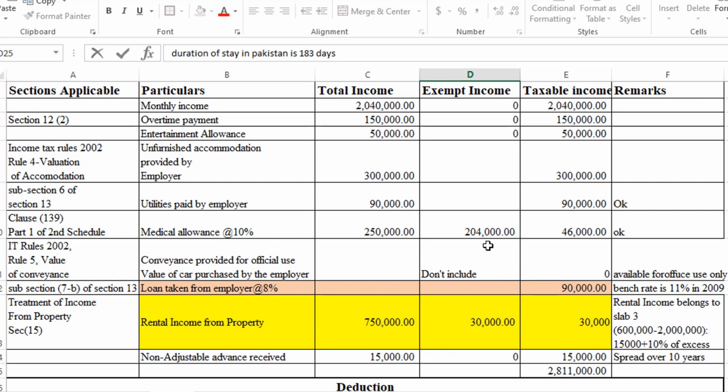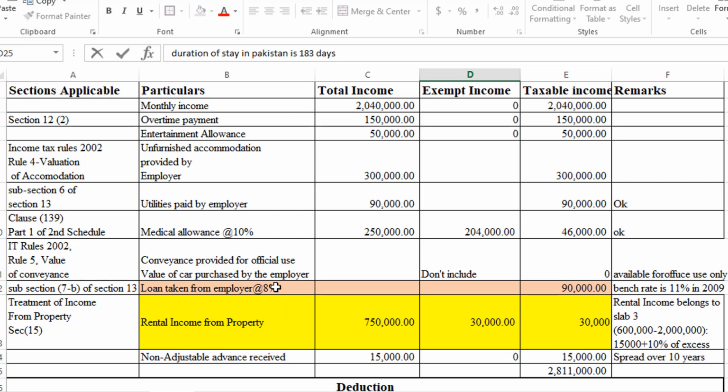So this is what we get, 204,000. So we will deduct this amount from the actual receivable amount. So the amount that becomes the part of taxable income is 46,000.